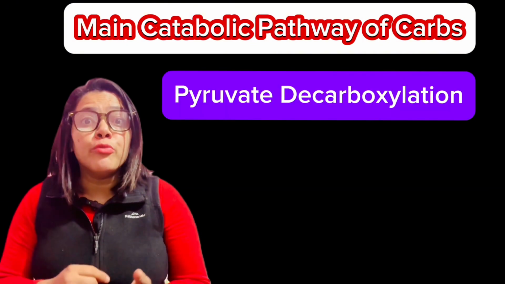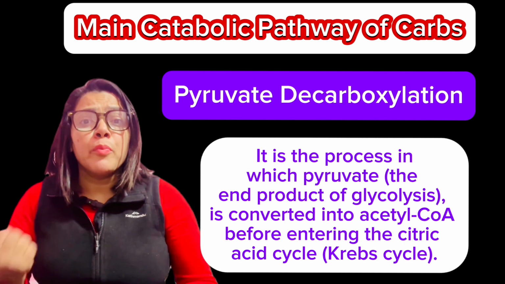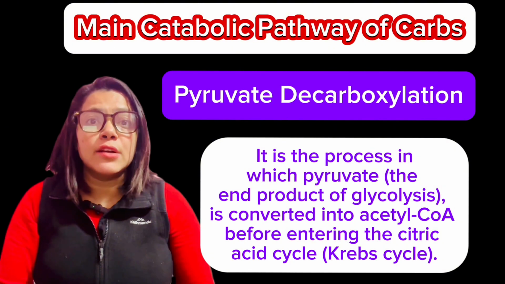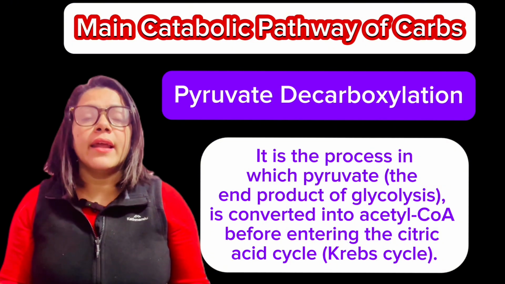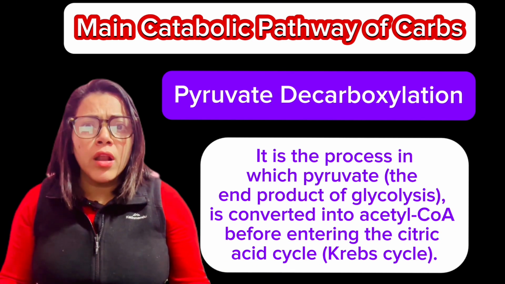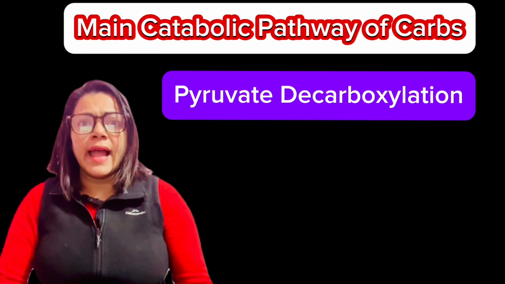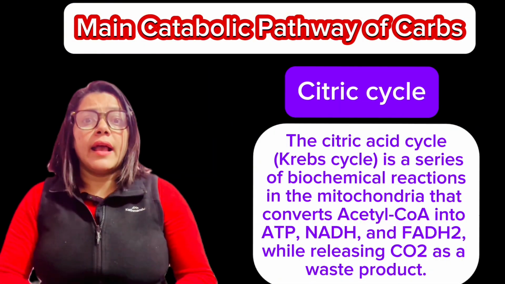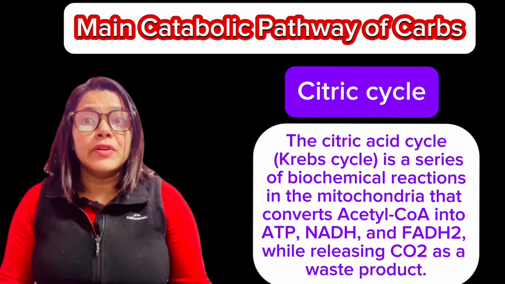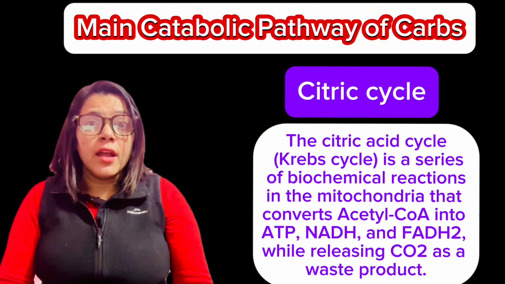Pyruvate decarboxylation is the process by which pyruvate produced from glycolysis is converted to acetyl coenzyme A. This step occurs in the mitochondria of the cell and involves the removal of carbon dioxide molecules from pyruvate. And in the citric acid cycle, acetyl CoA is further broken down in mitochondria, producing more ATP, NADH and FADH2.